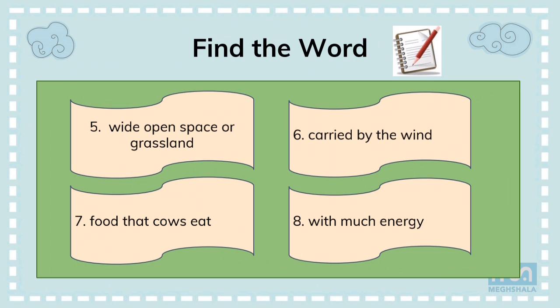Sixth one: carried by the wind. Seventh one: food that cows eat. And last one: with much energy.